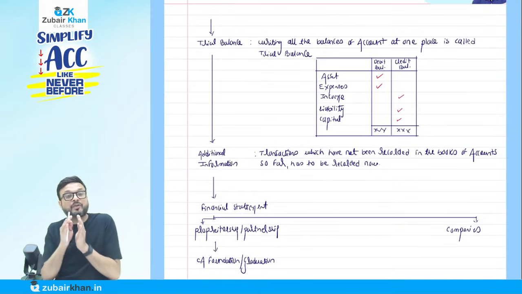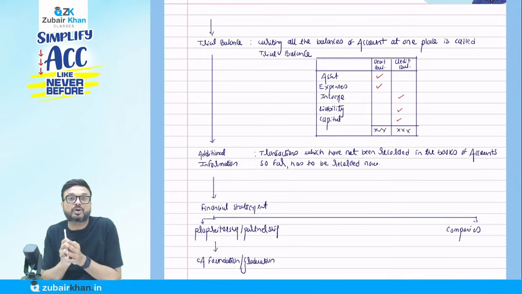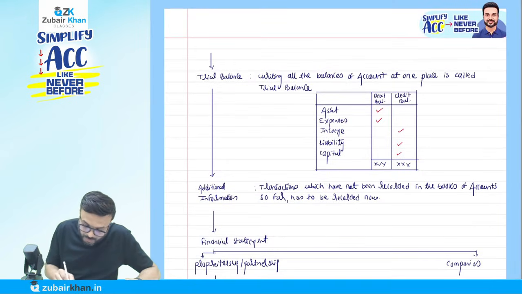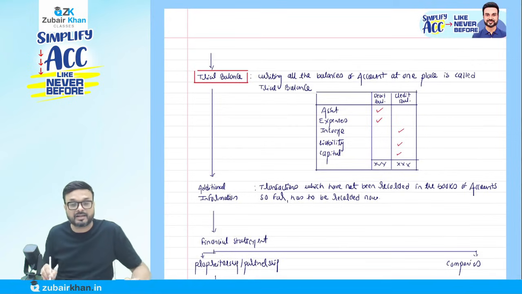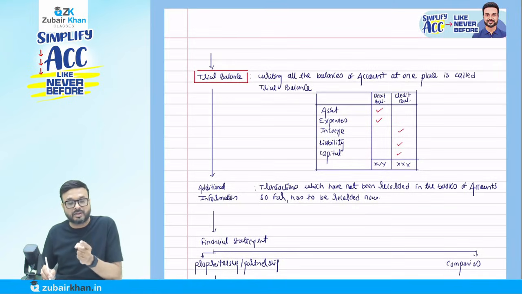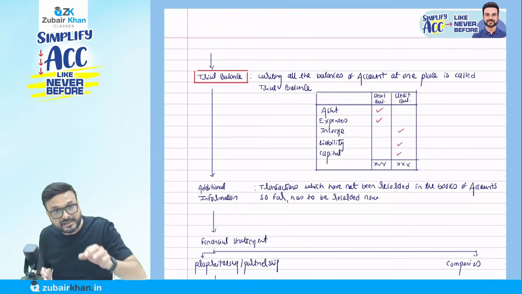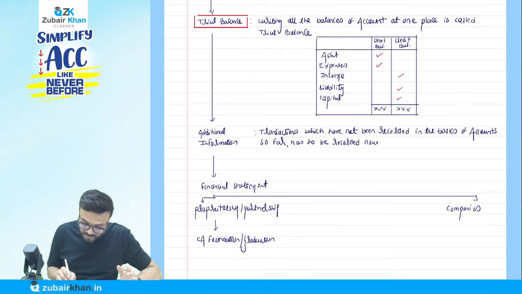In every question they will give you two things. First, a trial balance, which is a place where we write down the balances of all the accounts. Assets and expenses have debit balances; income, liability and capital have credit balances. And they will also give you additional information, which I will discuss in detail.